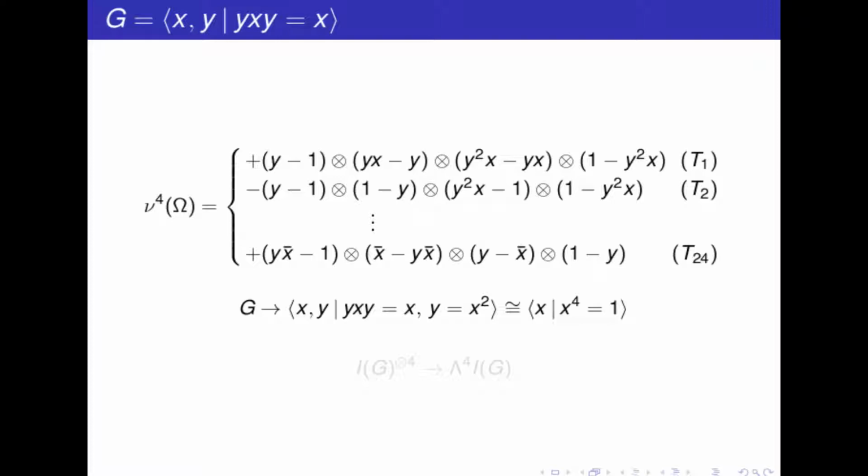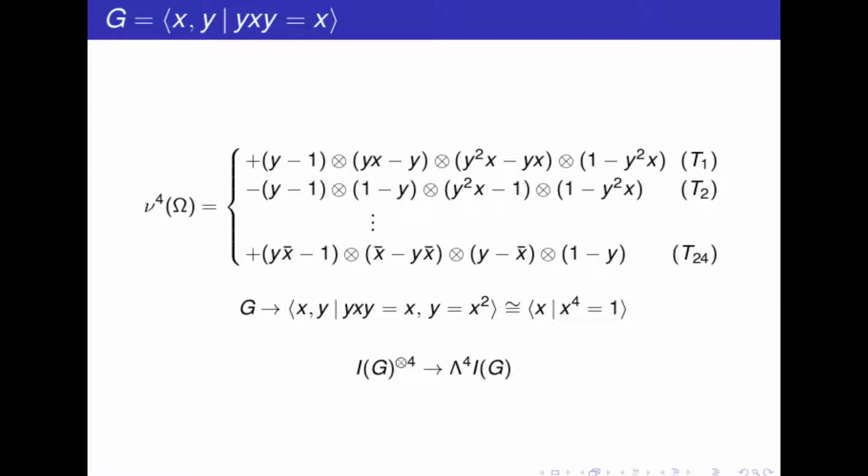And there were many other trials, trying to compute with linear representations of G, a lot of things. And then there was the idea to project the tensor product to the exterior powers of I of G, where the squares will vanish. So for instance, you can see that this second term here will vanish because we will have squares.